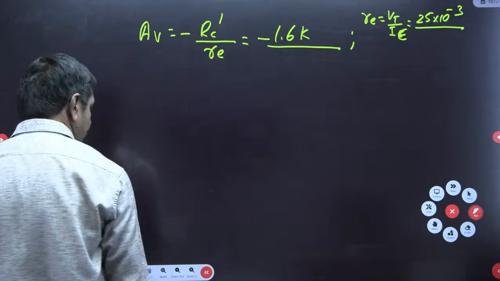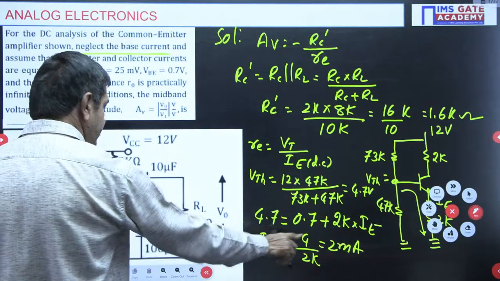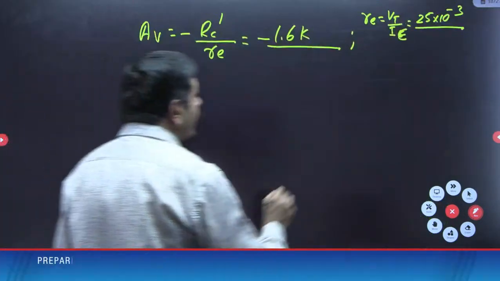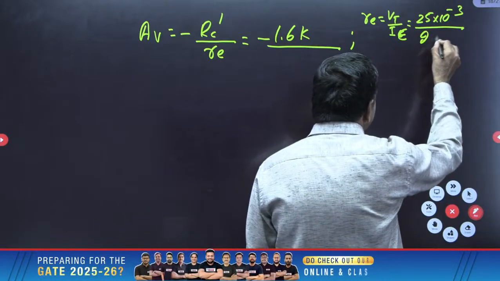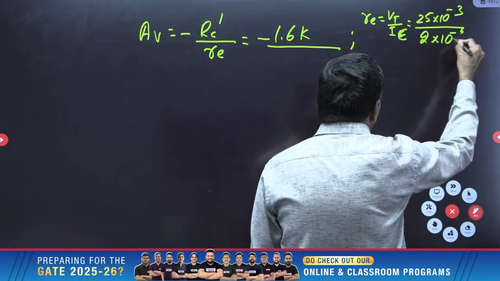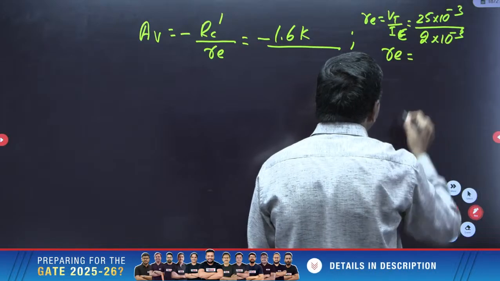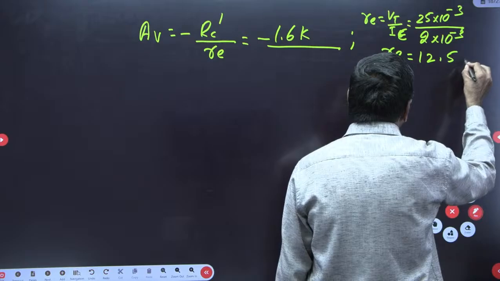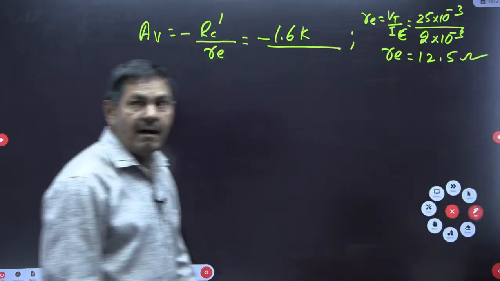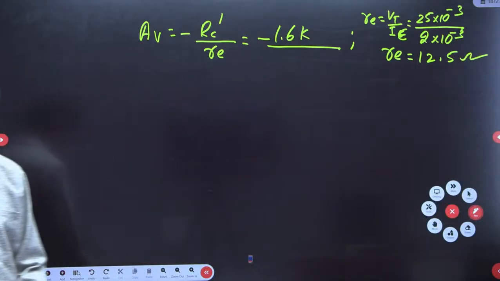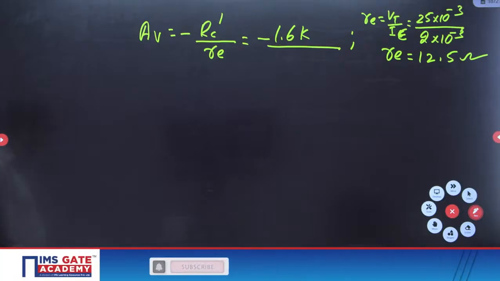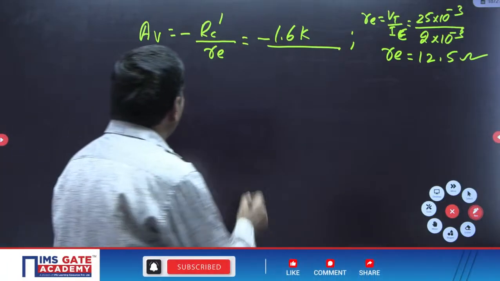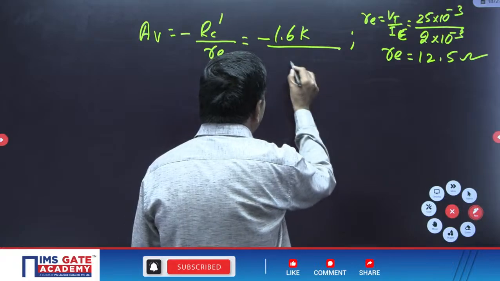IE is 2 milliamperes. And finally, the value of RE is 25 divided by 2, which is 12.5 ohms. RE equals 12.5 ohms. And now I can get RC dash by RE with RE as 12.5.